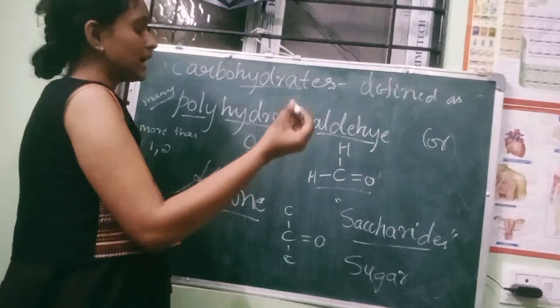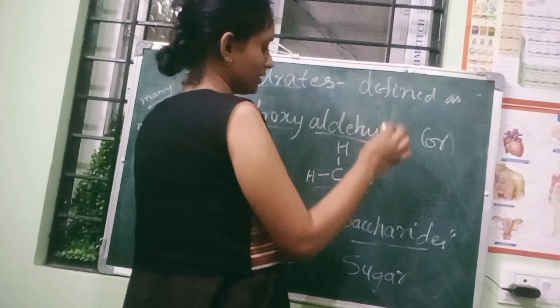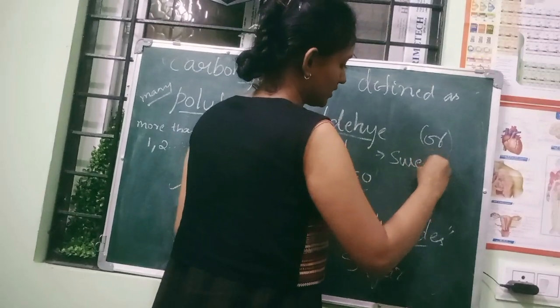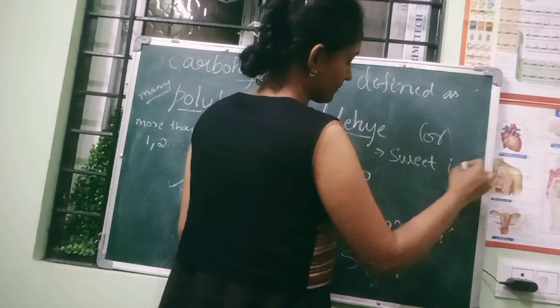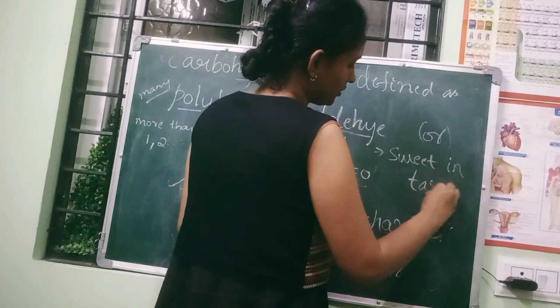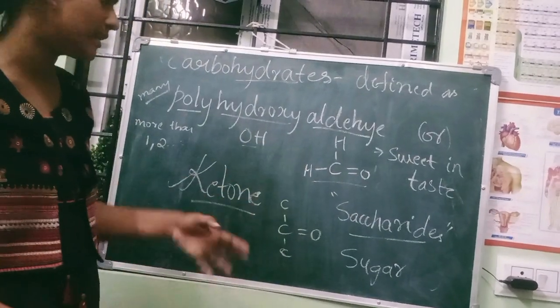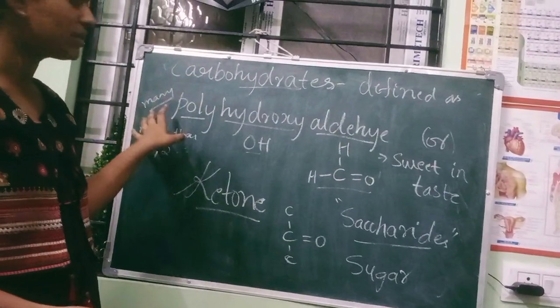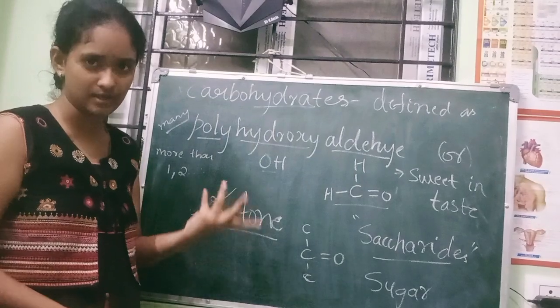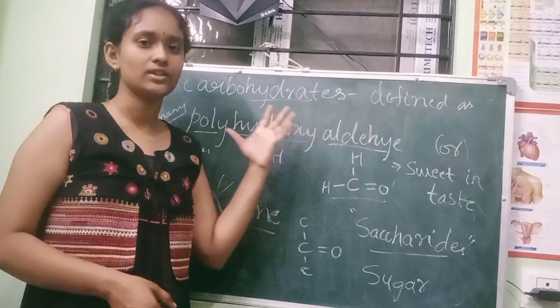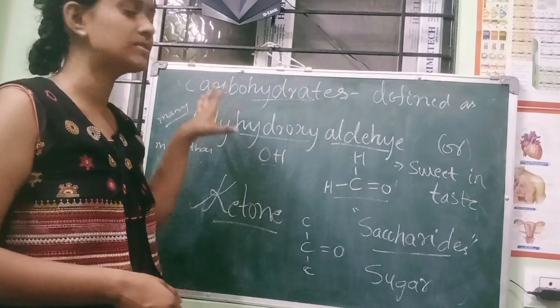So the carbohydrates are sweet in taste. Remember what the taste is? Sweet in taste. So this is about the definition and another name for the carbohydrates, and you can know how this name came, so you can remember it easily. Now we are going to study the different parts. What are the 3 major types in the carbohydrates?